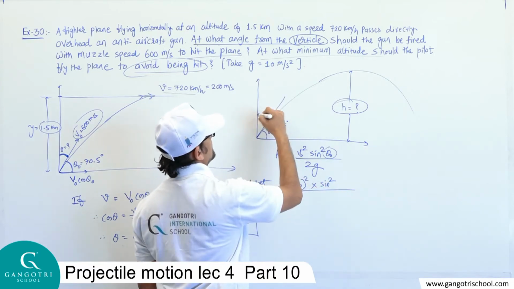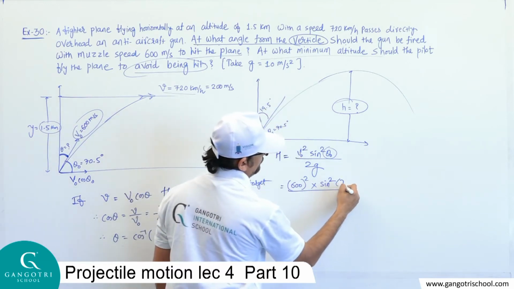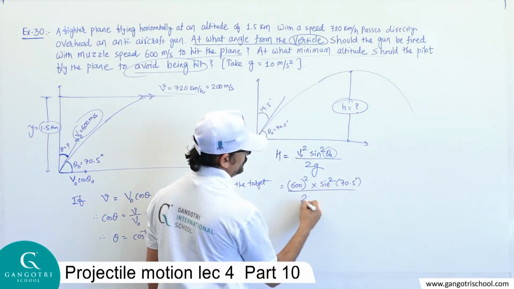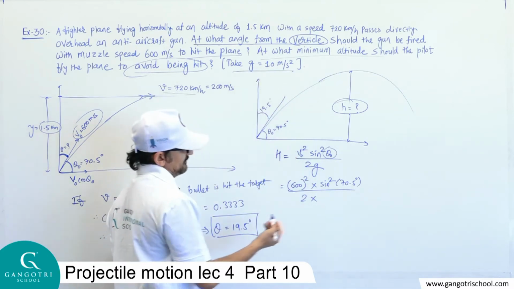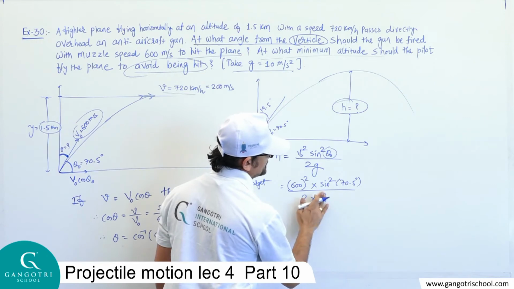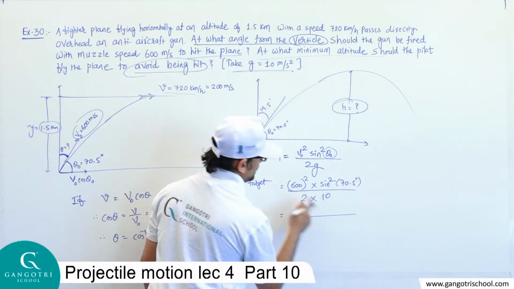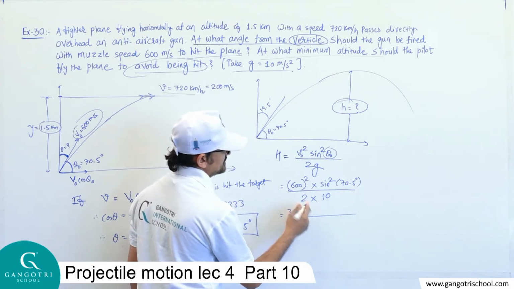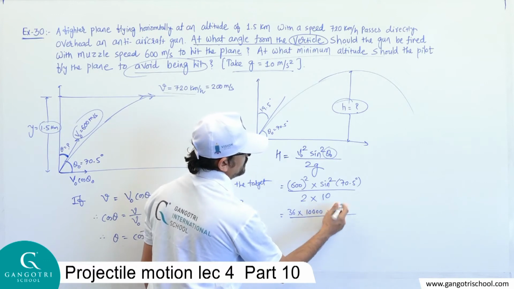As we know this angle is 19.5 degrees, so the remaining angle is 70.5 degrees, upon 2. In the question they ask that for the value of gravitational acceleration, instead of 9.8 we have to consider 10. Okay, 6 square is 36, 20 square is 40.